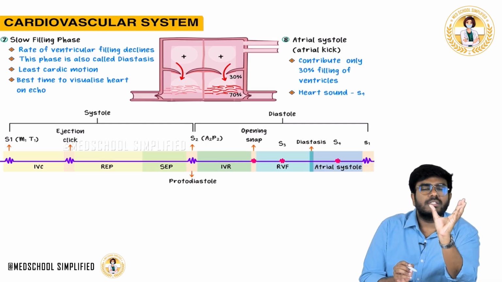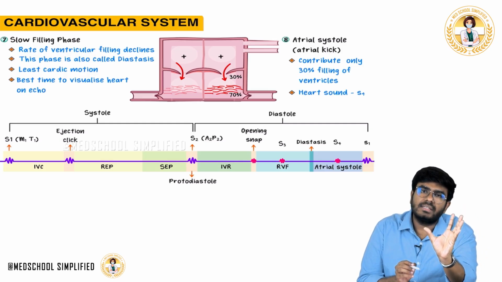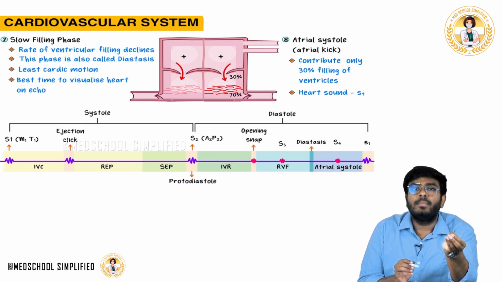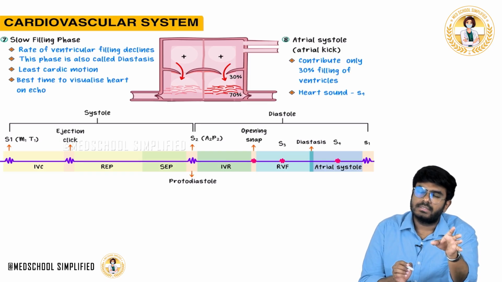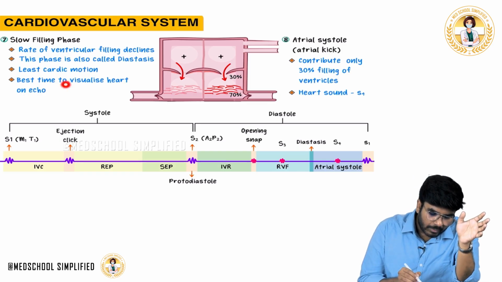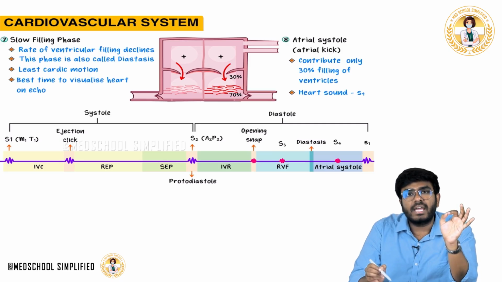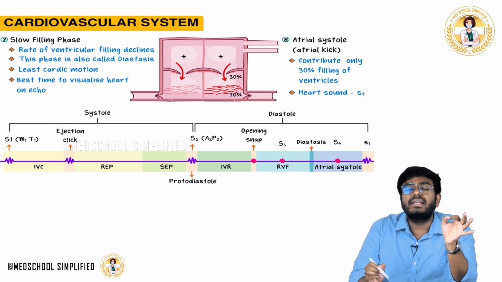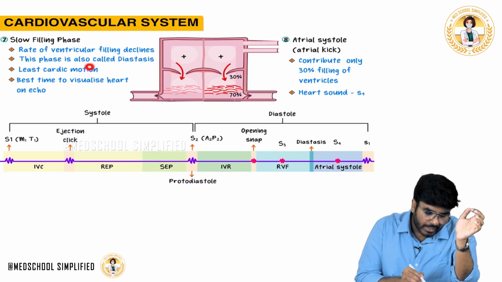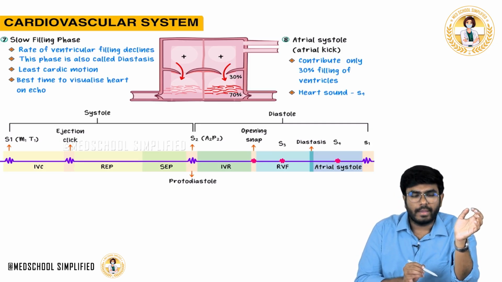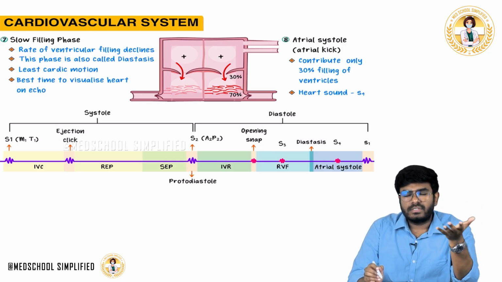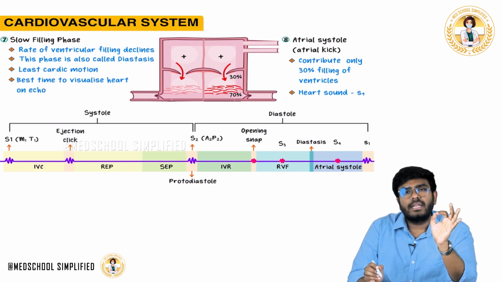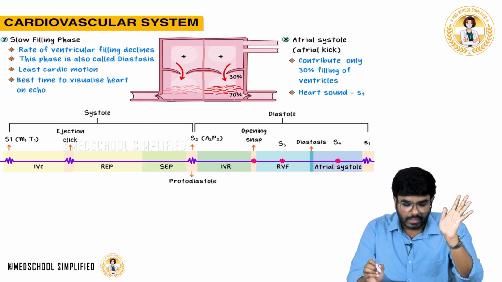Here the heart is not contracting. The atria is not contracting, the ventricle is not contracting, and there is not much blood flow. Very little blood which is directly coming from the pulmonary veins is now directly falling into the ventricles. So this phase is the best time to visualize the heart on echocardiography. What is the best time to visualize the heart on echocardiography? It's diastasis, where there is least cardiac motion. So diastasis, also called the slow filling phase, is where the least cardiac motion is seen, the best time to visualize the heart on echocardiography.